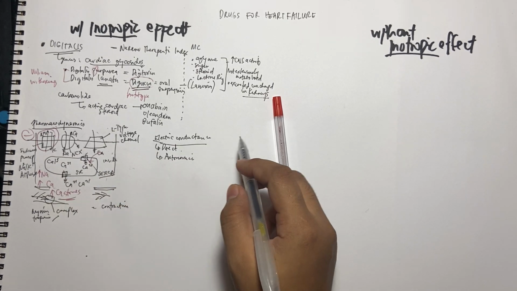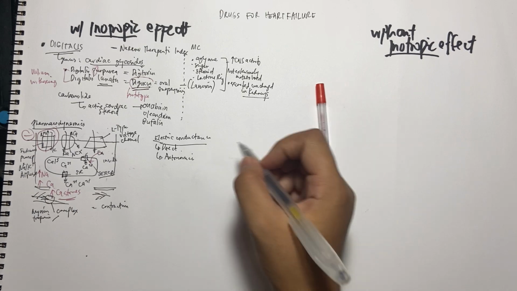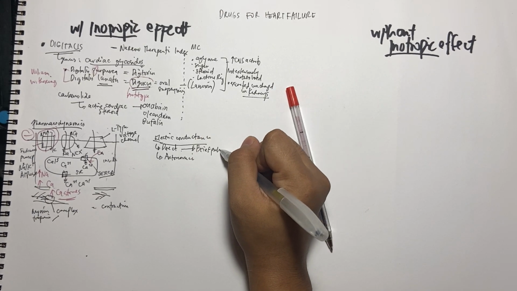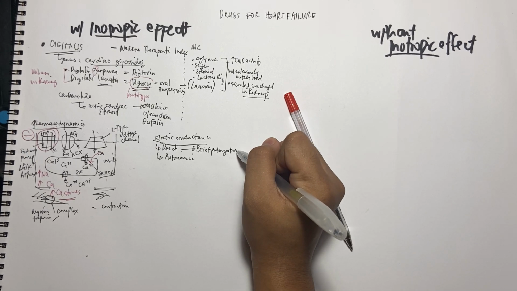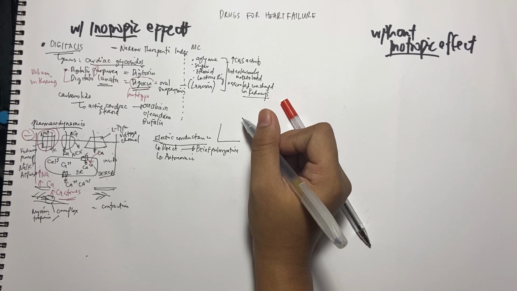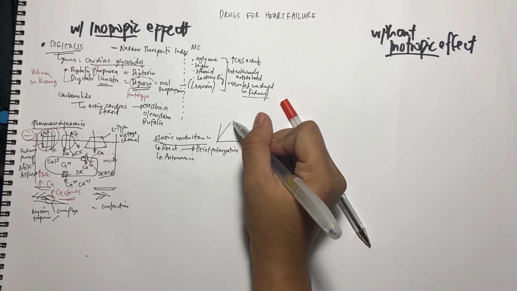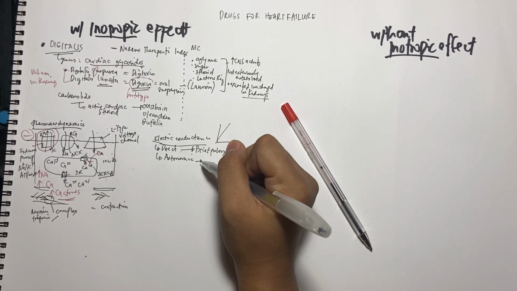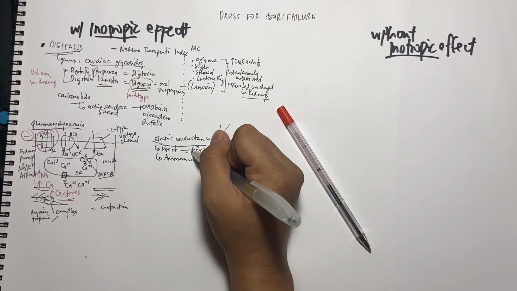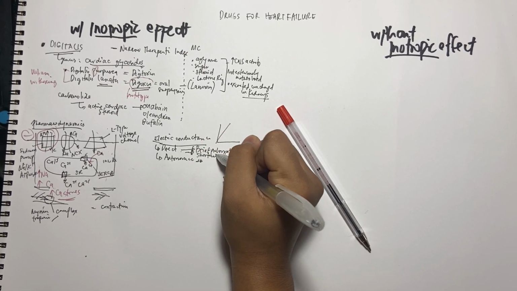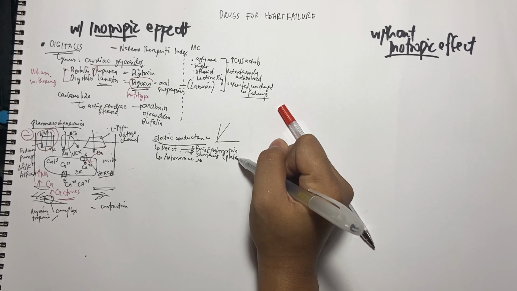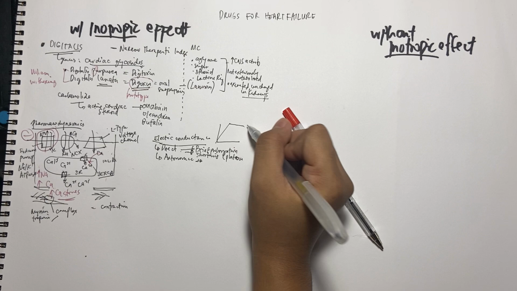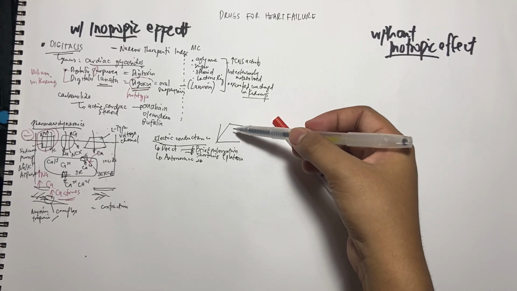So what is this direct effect? The direct effect will have a brief prolongation. What class? What graph? A brief prolongation. While this autonomic is caught by the direct. So brief prolongation, then right after, shortening. And then it becomes flat.